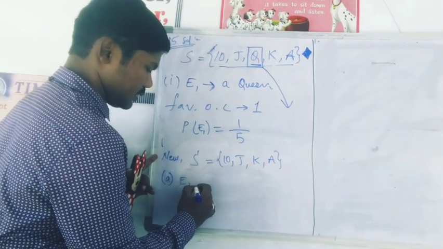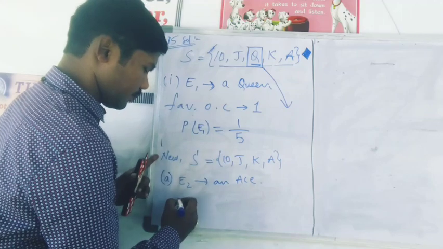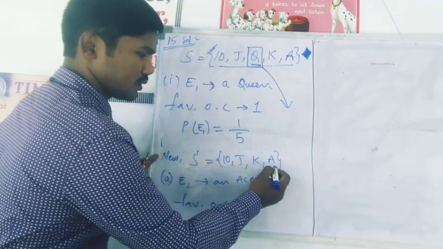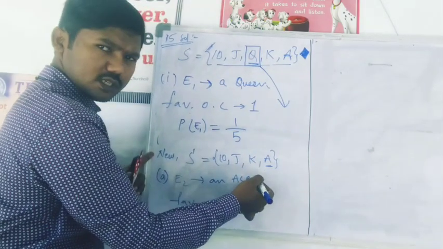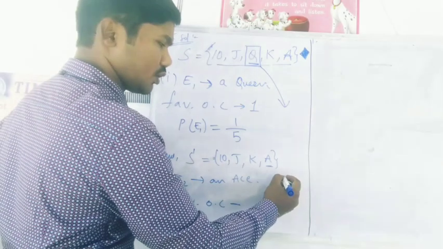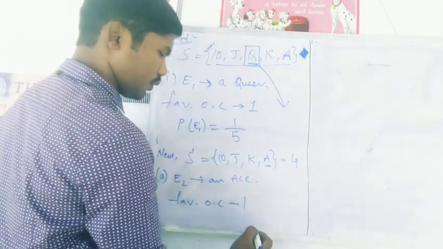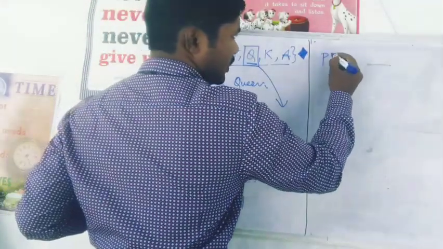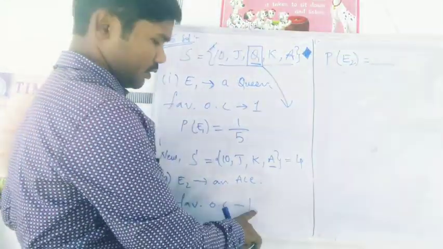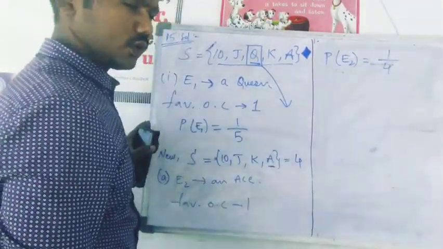So event E2 is getting an ace. So here favorable outcome, how many aces are there in this set now? Don't see the old sample space. Now the new sample space is 10, J, K, A. And here total outcome is nothing but 4. So 1 is in my favor. The probability of event 2 is going to be favorable outcome 1 by total outcome 4, 1 by 4.